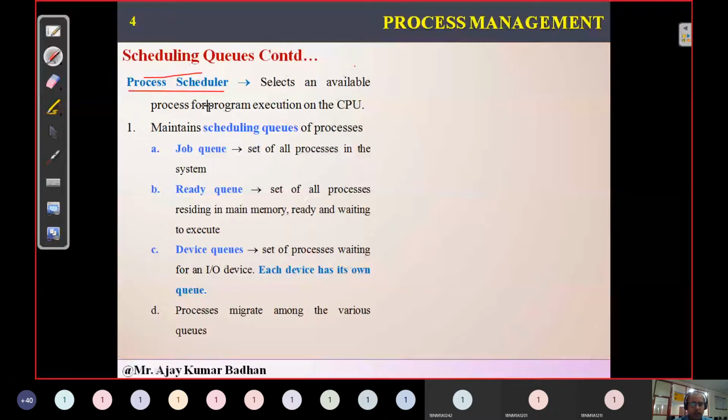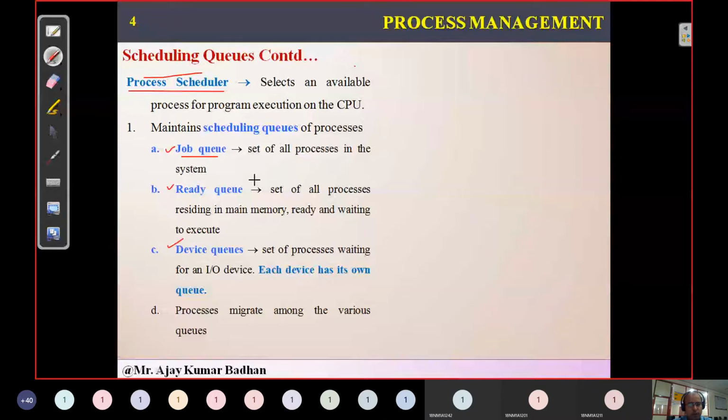As we said, think of people standing at a counter for buying a ticket for your favorite movie. What are people doing? They are standing in a queue. In the same way, here also we require some queues. These are the three queues which we mostly use in our terminology in the coming sessions. The first one is the job queue.